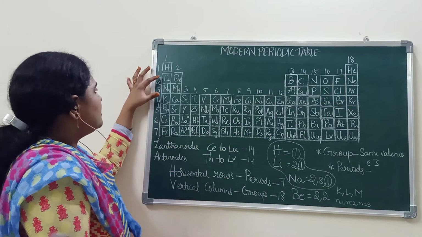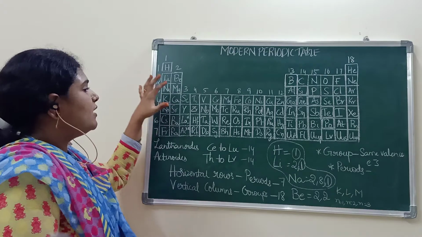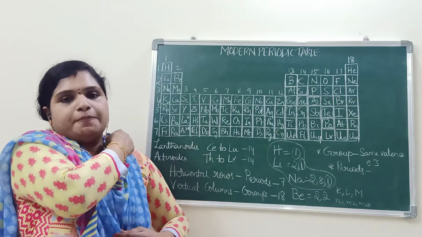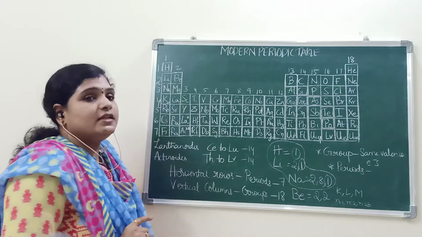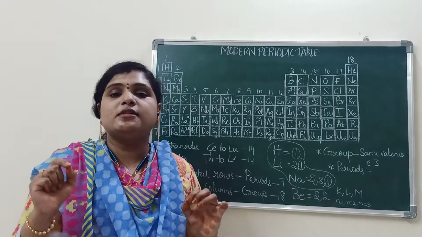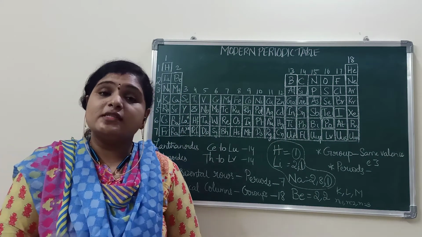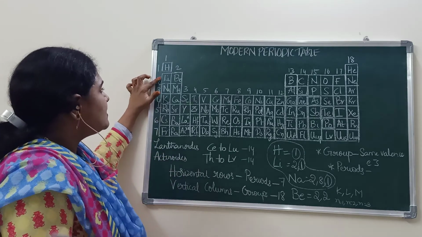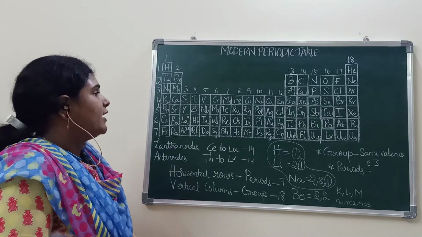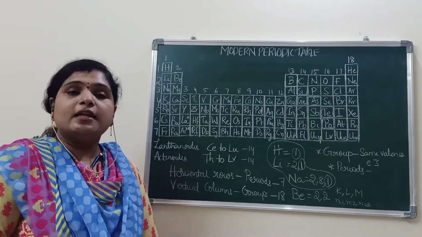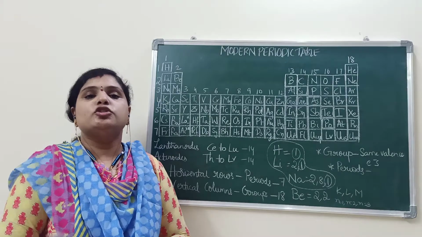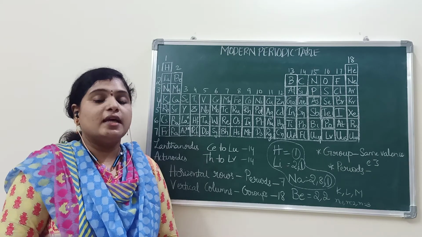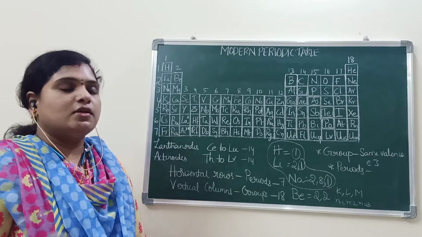In the second and third periods, the number of elements is 8 only. And the first period is called the shortest period. What is the first period called? Shortest period. What are the second and third periods called? Short periods.